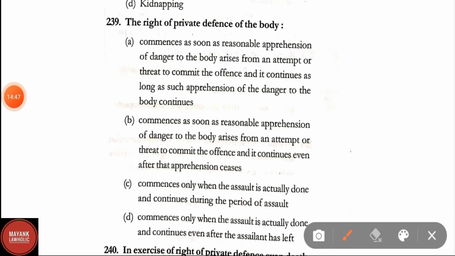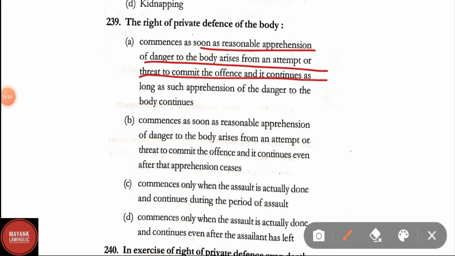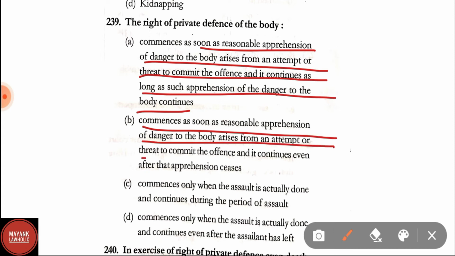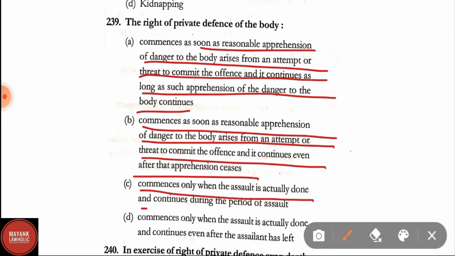The right of private defense of body commences as soon as reasonable apprehension of danger to the body arises from an attempt or threat to commit the offence, and it continues as long as apprehension of the danger to body continues. Option B, commences as soon as reasonable apprehension of danger to the body arises from an attempt or threat to commit the offences, and it continues even after that apprehension ceases. Option C, commences only when the assault is actually done and continues during the period of assault. And option D, commences only when the assault is actually done and continues even after the assailant has left.